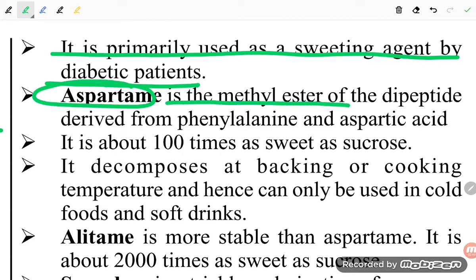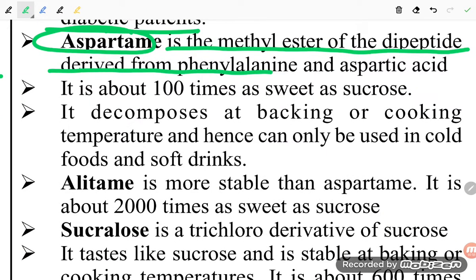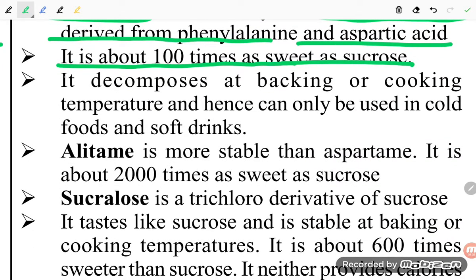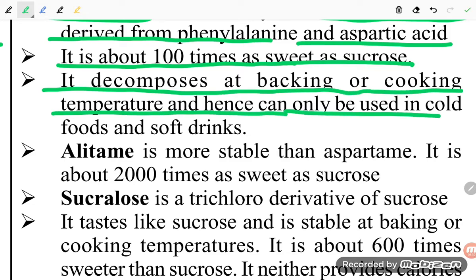It is the methyl ester of the dipeptide derived from phenylalanine and aspartic acid. It is about 100 times as sweet as sucrose. It decomposes at baking or cooking temperature and hence can only be used in cold food and soft drinks.